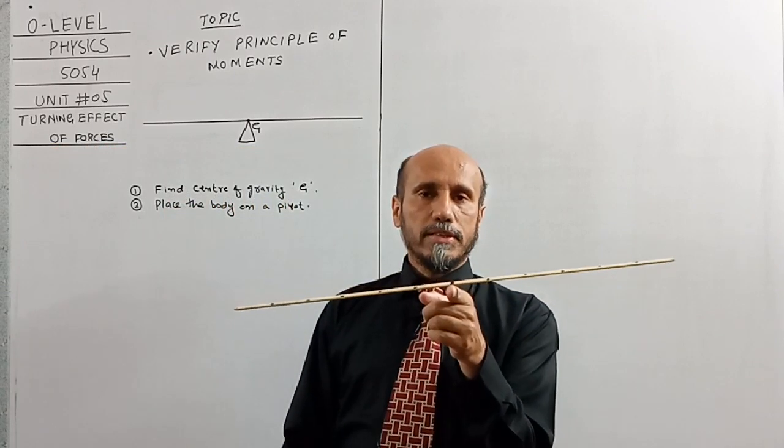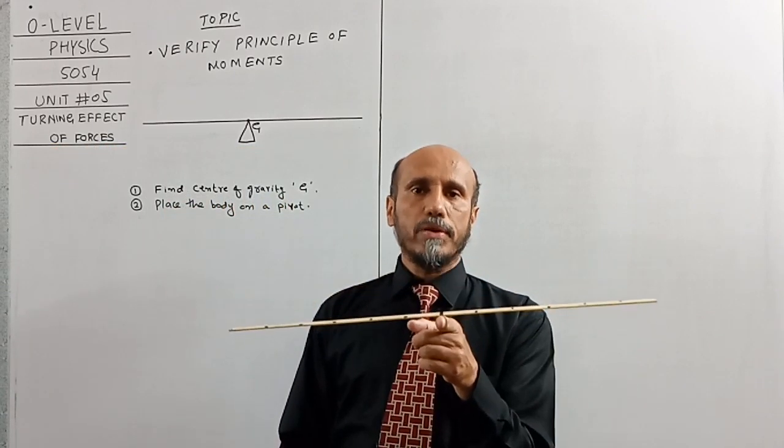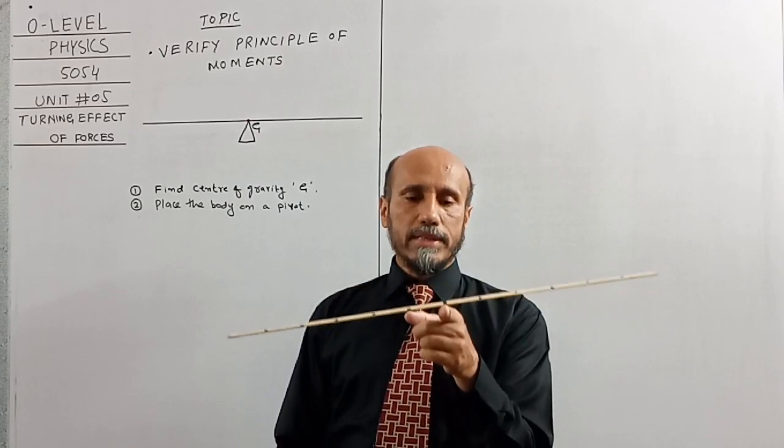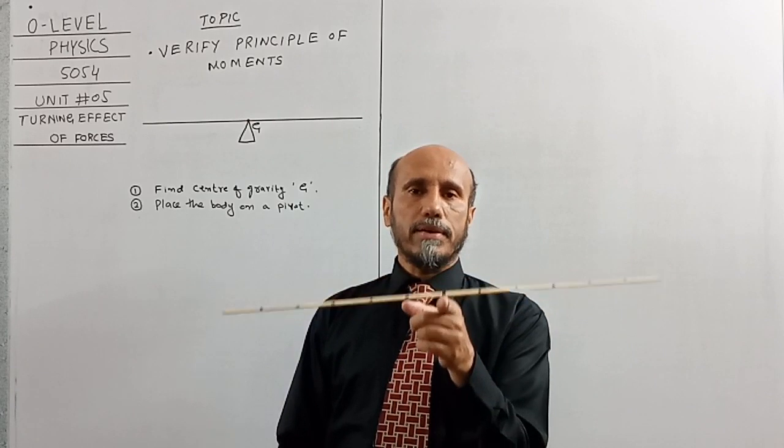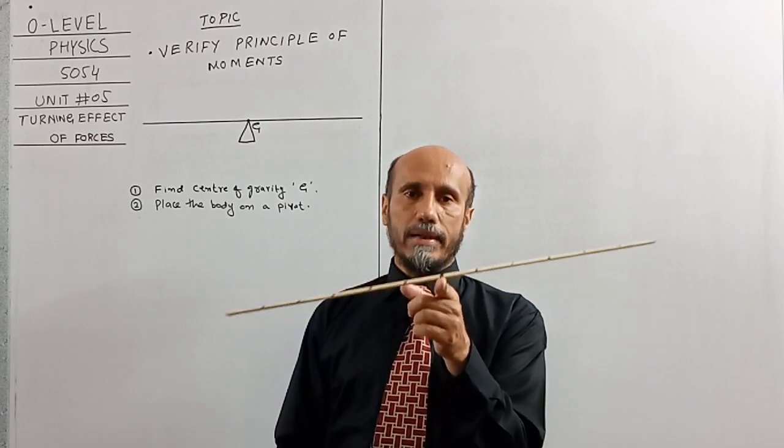So first step, find the center of gravity of the rod. Second step, place the rod on a pivot at its center of gravity. Now it is being balanced.